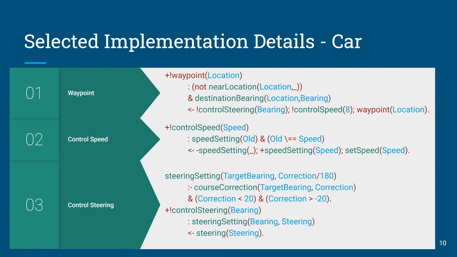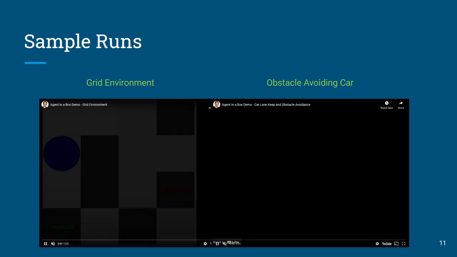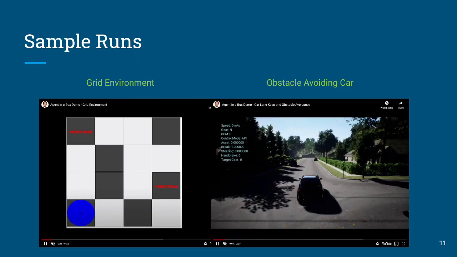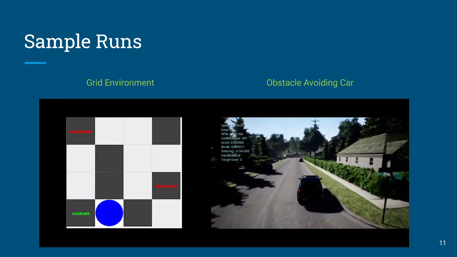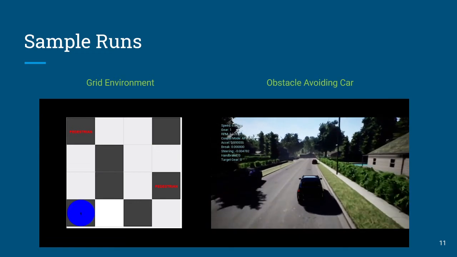But in this case, you simply control your speed, set the speed to this desired setting in meters per second, and it controls the steering angle using relative compass bearing to a destination location. So let's see these in action. Bottom left is your grid. It's going to try to move straight across to the right. It's going to fail at that, so you'll see that there it goes, and it's going to change its destination.